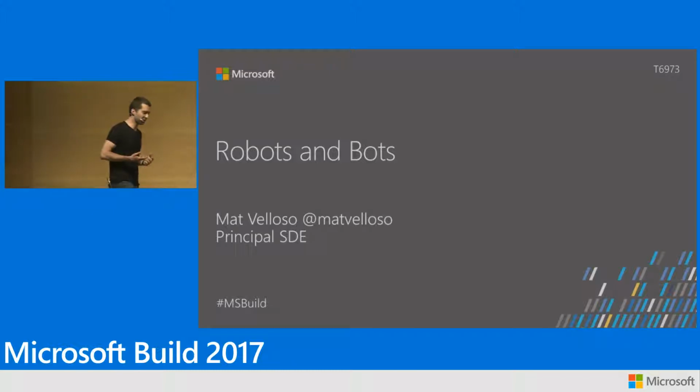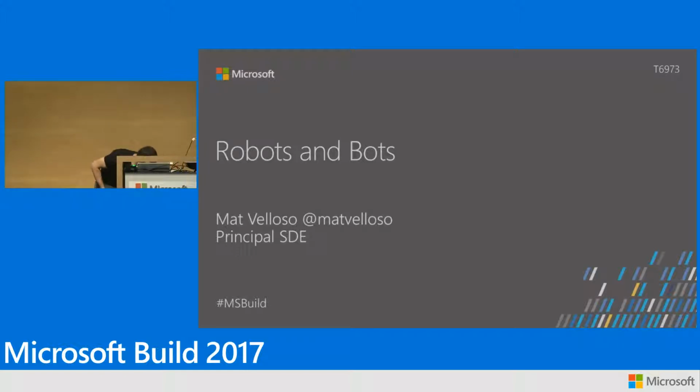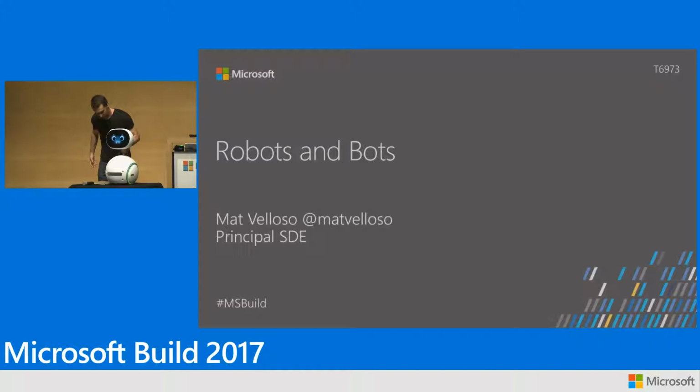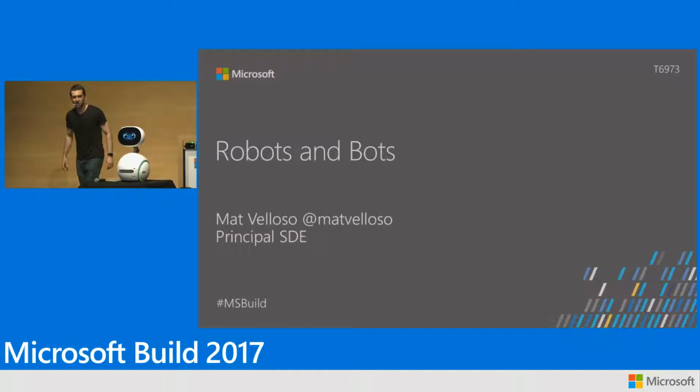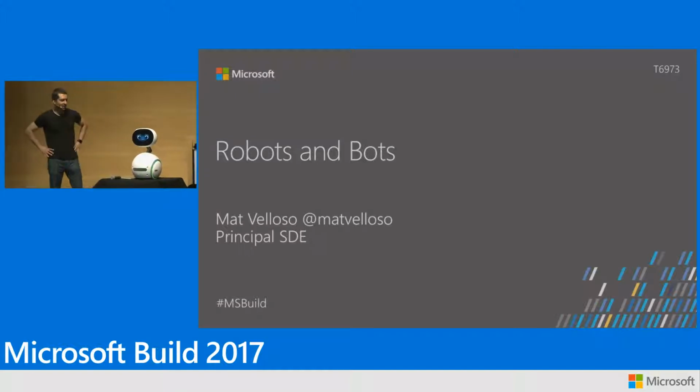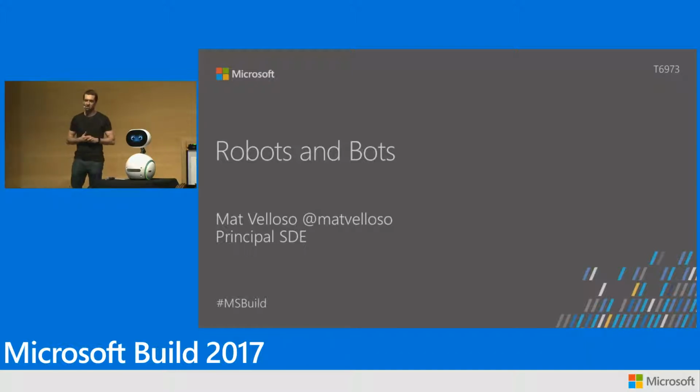So to start, I want to introduce you my little friend. His name is Zenbo. Zenbo is a robot built by ASUS. It's a super cool robot. We've been having a lot of fun literally hacking some ideas of using Microsoft Cloud and the robot together. How can we use our Microsoft intelligence, our AI technologies with Zenbo to enable interesting conversational scenarios?